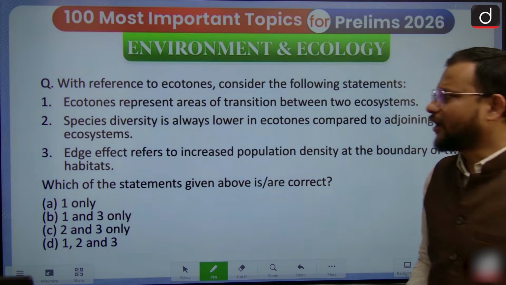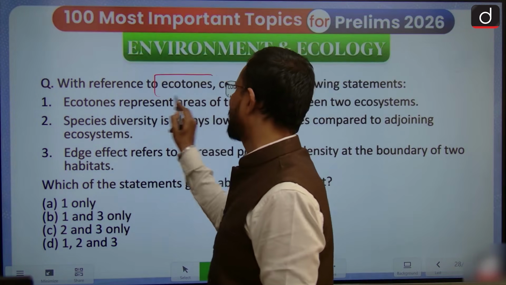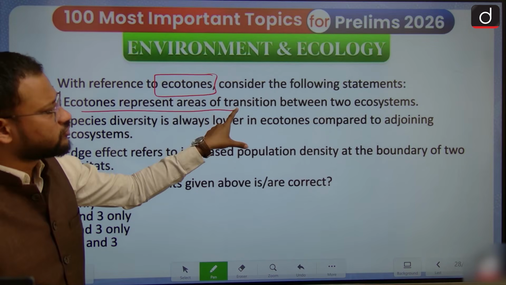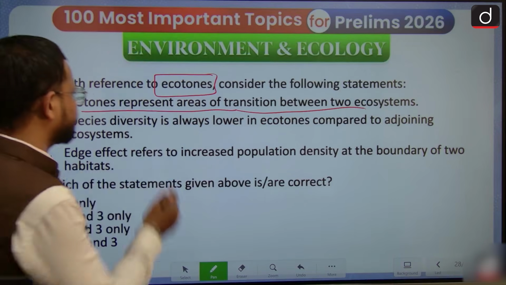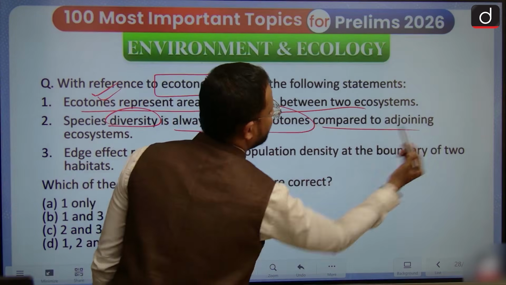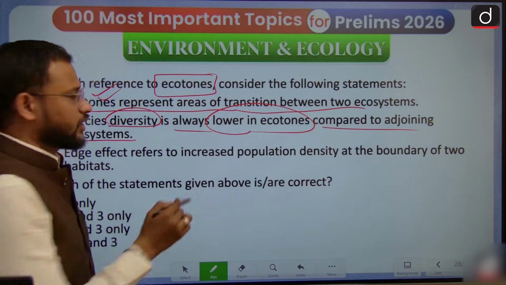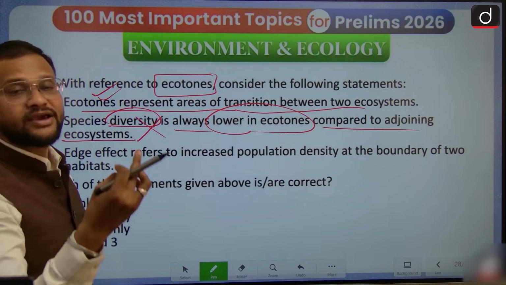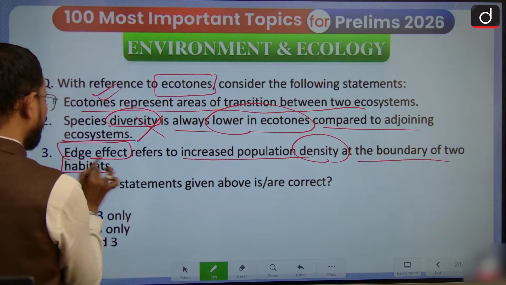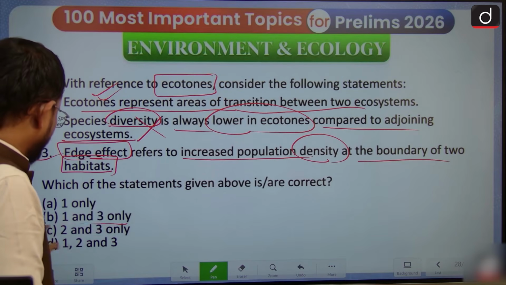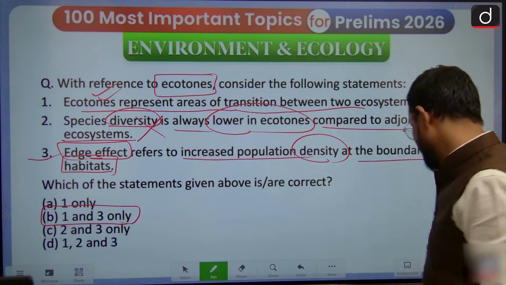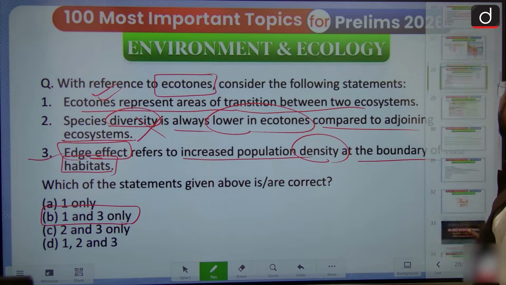Now guys, in order to have further clarity on this, consider the following about ecotone. It represents the areas of transition between two ecosystems. Yes, that is absolutely representing this area of transition. Then, species diversity is always lower in ecotones compared to adjoining ecosystems. No, that is not lower, that is rather much higher or more diverse. Edge effect refers to increased population density at the boundary of two habitats. Yes, that is again correct. The answer to this is 1 and 3. That was not asked in the PYQ, but this question helps us have better clarity on this particular concept.